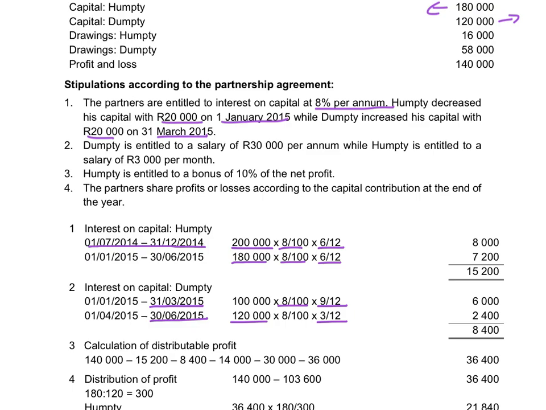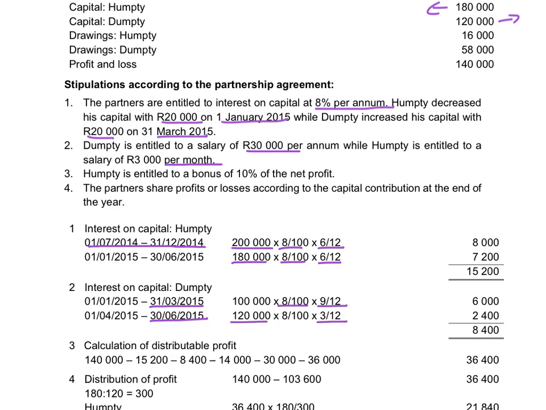Dumpty is entitled to a salary of 30,000 per annum, and Humpty is entitled to a salary of 3,000 per month. That means we must multiply it with 12, and he's entitled to a salary of 36,000.